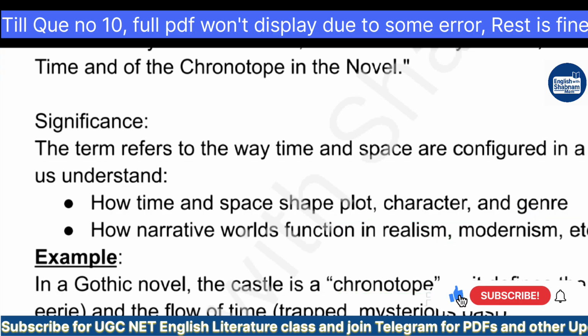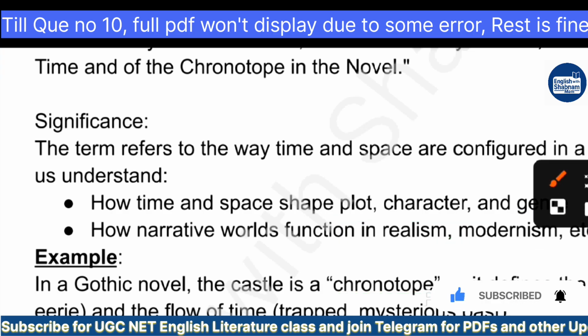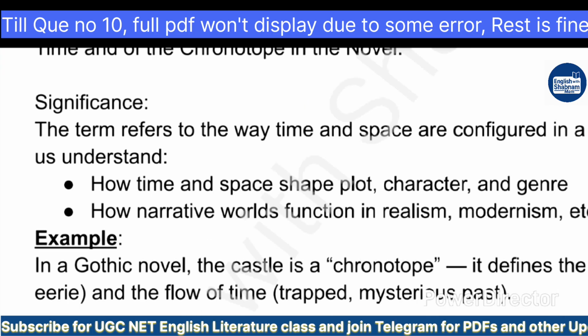Also, you will find this term in a picaresque novel, the road is a chronotope, and that signifies movement and episodic time. Episodic time, you know, time, how important for the work, for any event. So this is what chronotope means, chrono, time, and tope means space. So this is how you can remember. Move on to the next question, everybody.